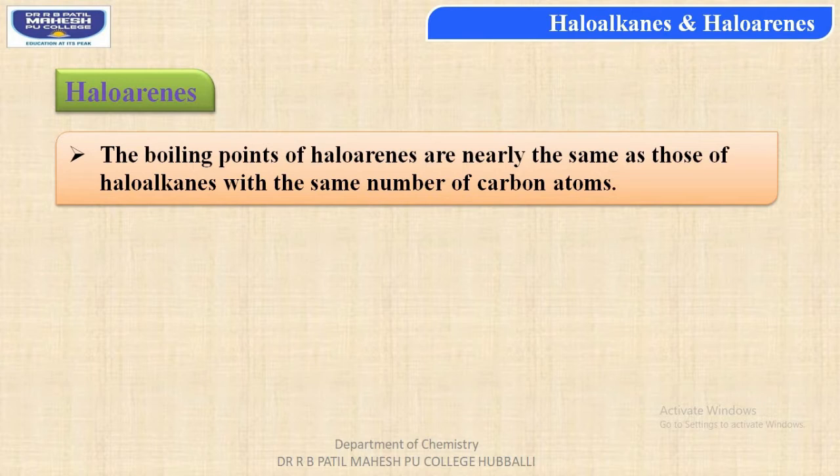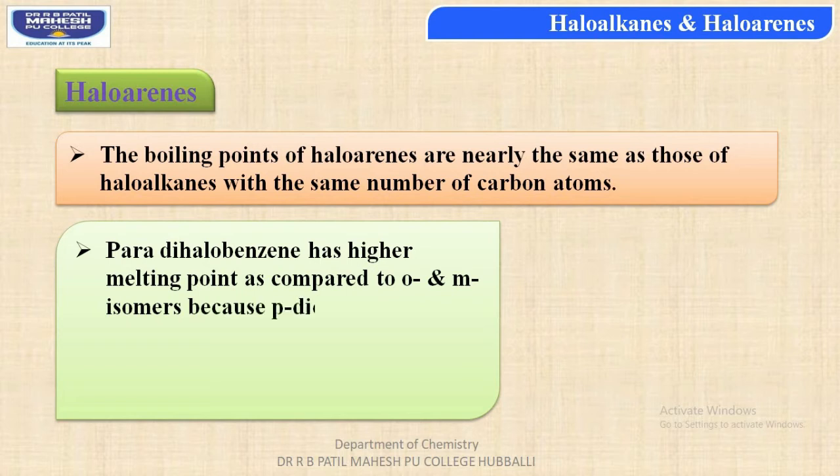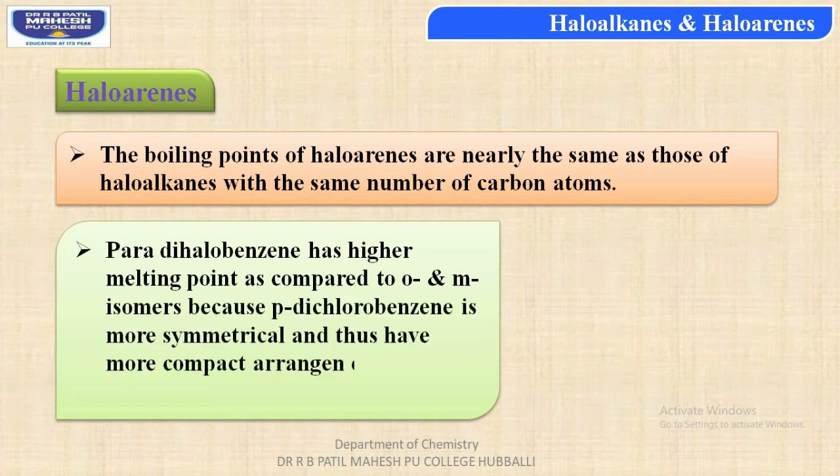Next students, para-dihalobenzene has higher melting point as compared to ortho and meta isomers because para-dichlorobenzene is more symmetrical in structure and thus has a more compact arrangement in the solid state. Whereas students, the ortho and meta isomers of dichlorobenzene have lower melting points.